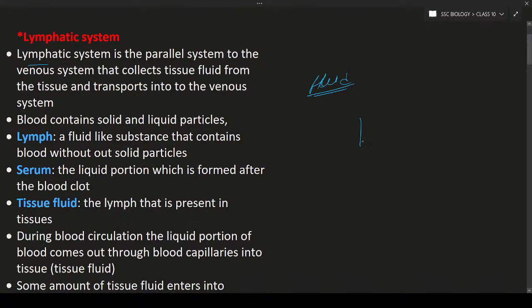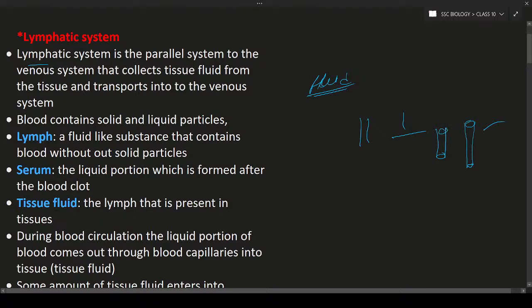What is parallel? This is parallel, this is perpendicular. It means this is parallel to the arterial or venous system, which are the blood vessels. Let us consider these are the veins. The blood vessels or veins all together are known as the venous system, and this is the lymphatic system.